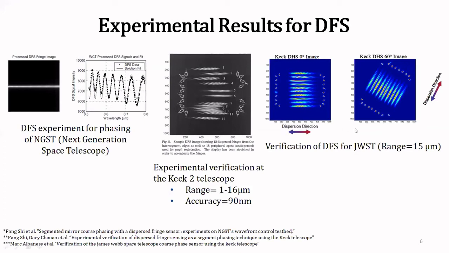And third one are the results obtained by the JWST group who performed the DFS experiment at the Keck telescopes. So here in the first figure, they sampled the light from the intersegment regions which were at 0° orientation, and in the second one, the light is sampled from the intersegment regions which are at 60° orientation.